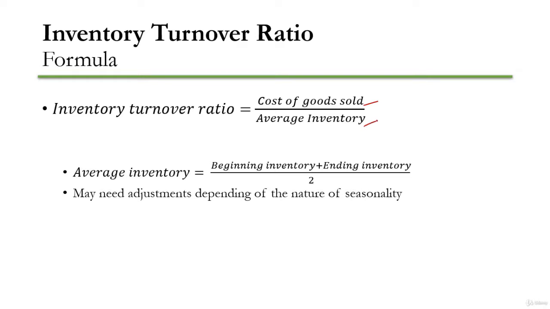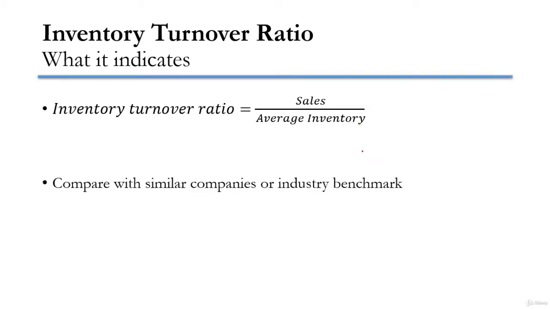So if you think like that, then you can take the cost of goods sold from the income statement and divide it by the average level of inventory. Now we will discuss how to interpret the inventory turnover ratio, or what the inventory turnover ratio indicates. Let us go back to the basic formula. This is sales divided by average inventory.